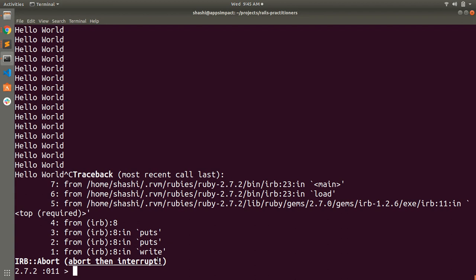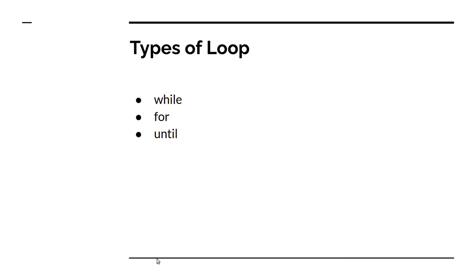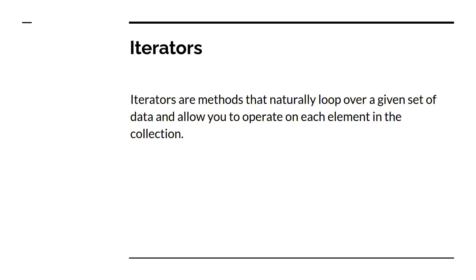But there is another concept that can help you remove this infinite loop disadvantage, and that also works like repeating tasks a certain number of times, and that is iterators. So what are iterators? Iterators are methods that naturally loop over a given set of data and allow you to operate on each element in the collection.